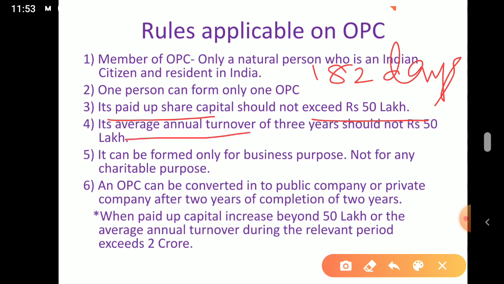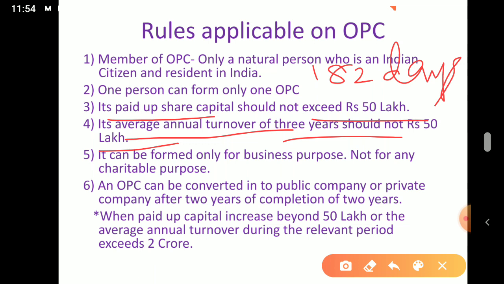Then average annual turnover, meaning sales of the last 3 years, should not exceed rupees 50 lakhs. If you take the total sales of the last 3 years divided by 3, it should not exceed 50 lakhs. If it goes above 50 lakhs, then they are not allowed to start an OPC. Only a normal company, public or private, can be started; only one person is not allowed.